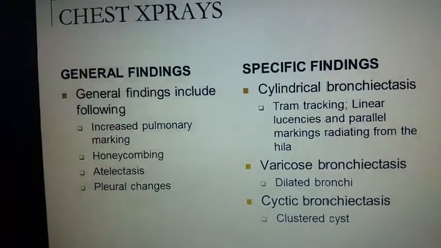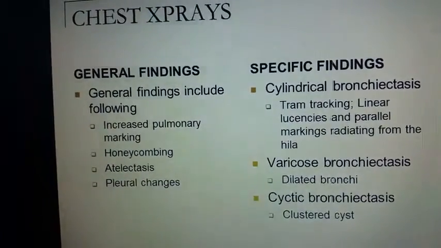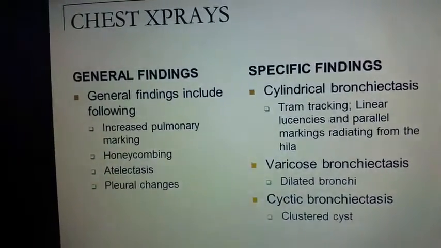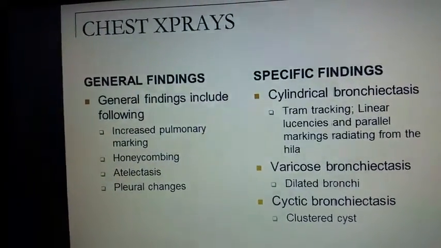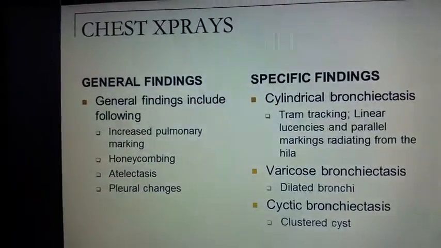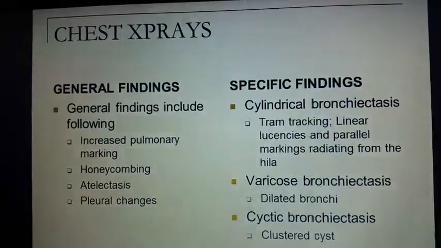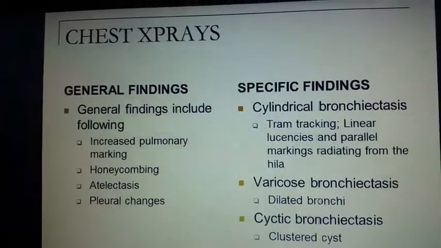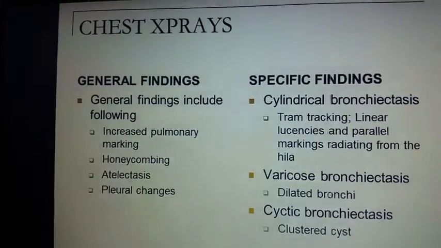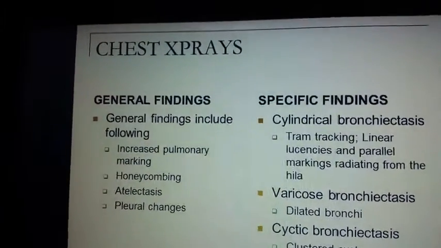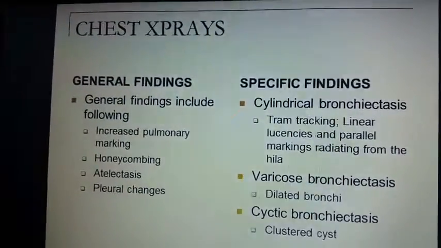Chest X-ray will show the following findings. Generally, the patient's chest X-ray will show increased pulmonary markings, honeycombing, atelectasis, and pleural changes, and specific findings regarding the types of bronchiectasis. Cylindrical bronchiectasis will have findings of tram tracking, linear lucencies, and parallel markings radiating from the hila. While varicose bronchiectasis will look like dilated bronchi, and the cystic one looks like clusters of cysts.